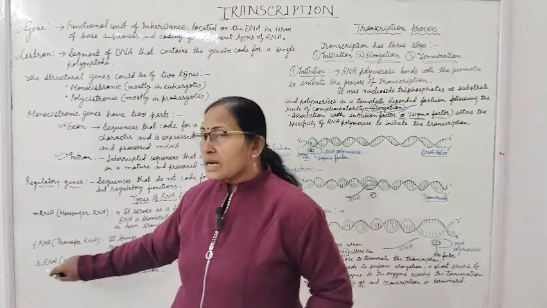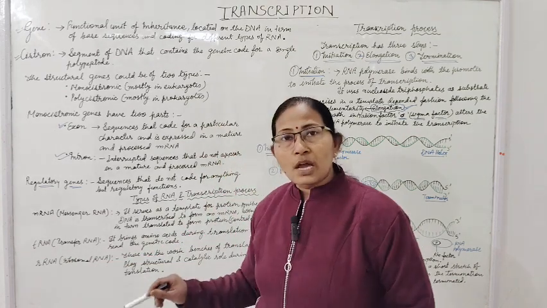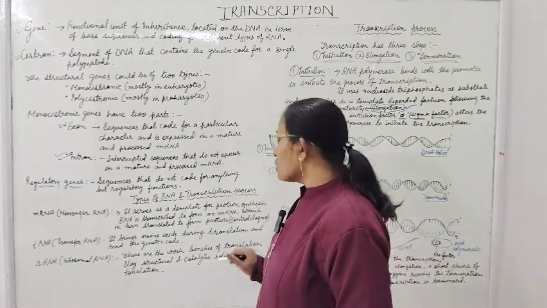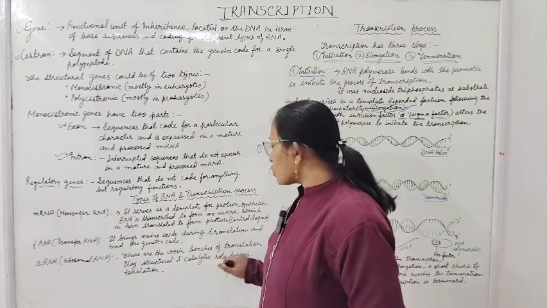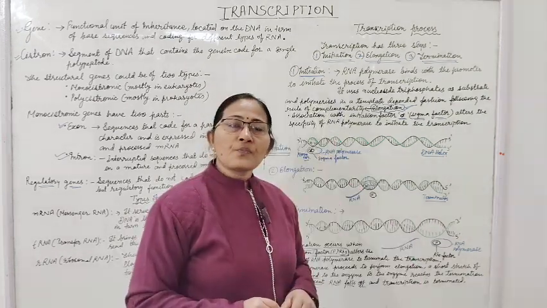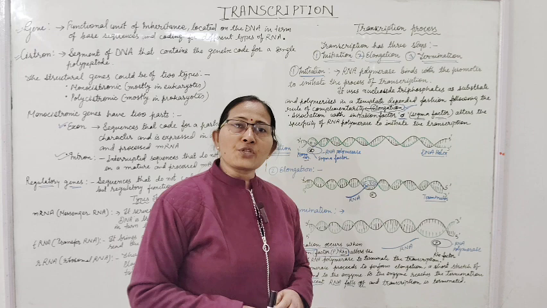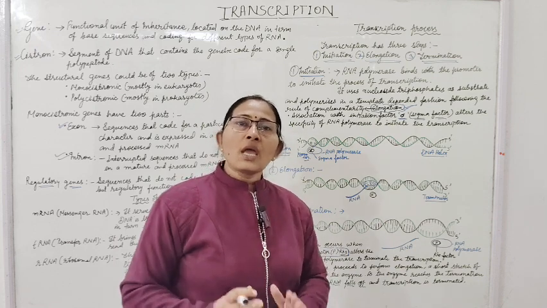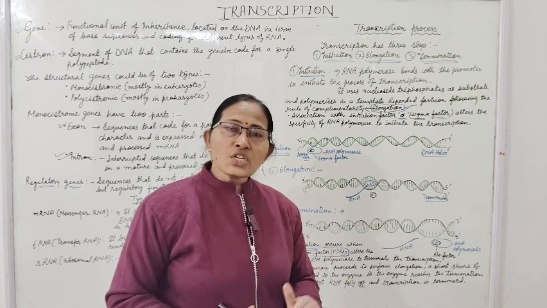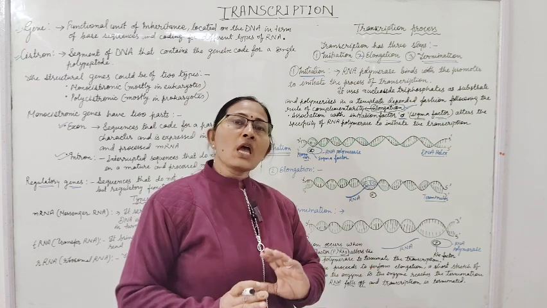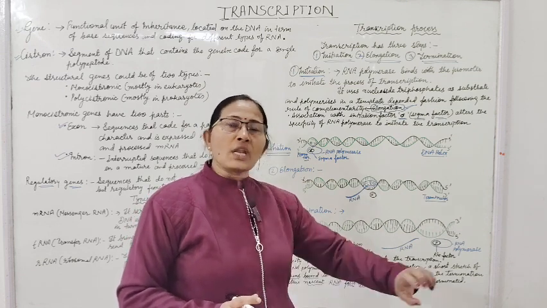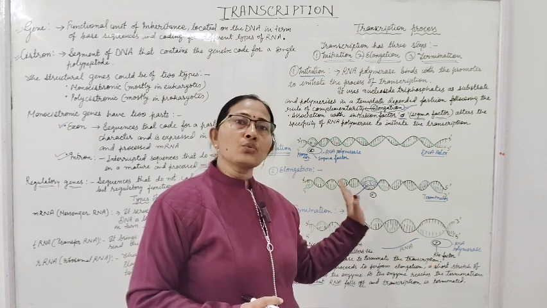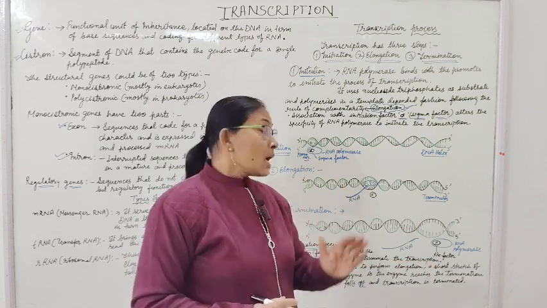Function of rRNA. rRNA means ribosomal RNA. These are the workbench for translation. They play a structural and catalytic role. Now, the process of transcription is completed in 3 steps: initiation, elongation and termination. Initiation means the start of the transcription. Elongation means how much length of RNA will be formed according to the length of the structural gene.